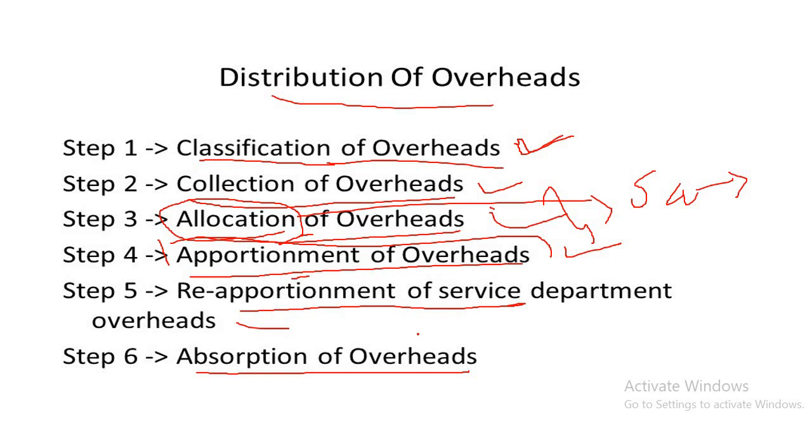Based on these, there are again two types, non-reciprocal basis and reciprocal basis. The reciprocal basis can again be divided into two parts: the simultaneous equation method and the repeated distribution method. First we need to understand step 4, then I will explain step 5 as well as step 6. Step 5 is the secondary distribution method.